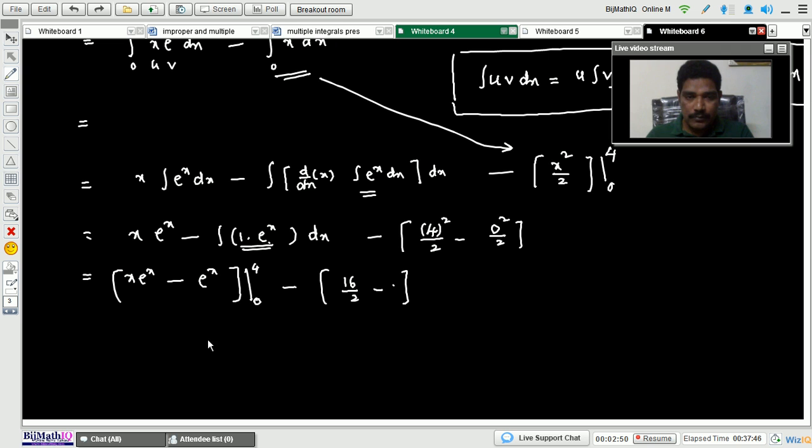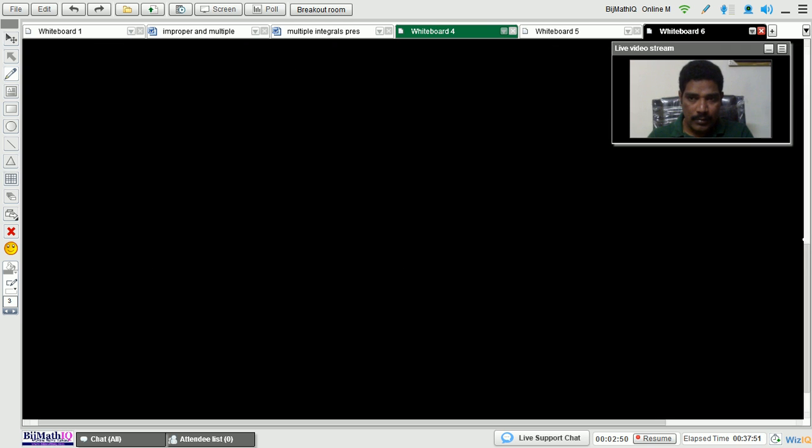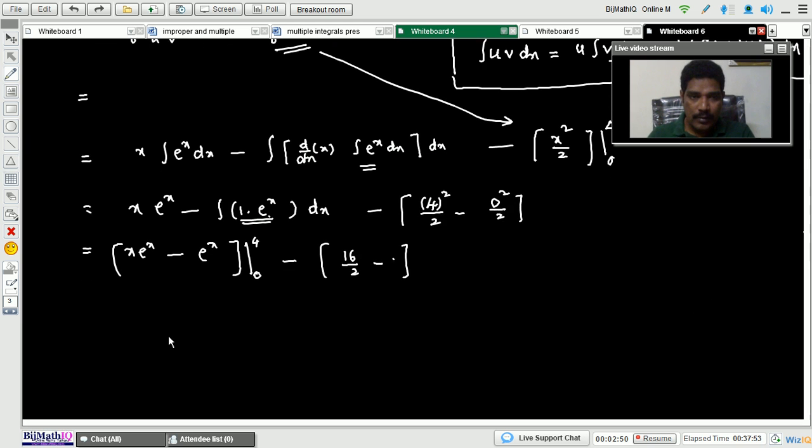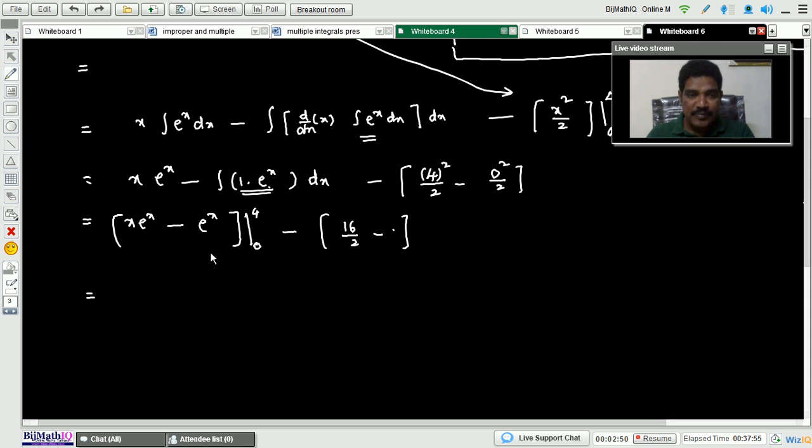Next, this is equal to, apply the upper limit: 4 into e to the power of 4 minus e to the power of 4. Upper limit is over, minus lower limit: 0 into e to the power of 0 means 0, minus e to the power of 0 means 1, minus 8.